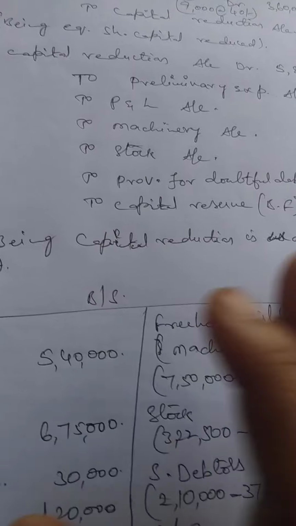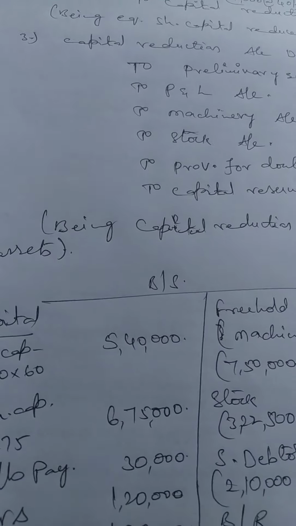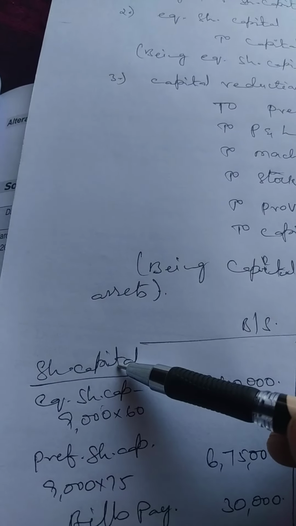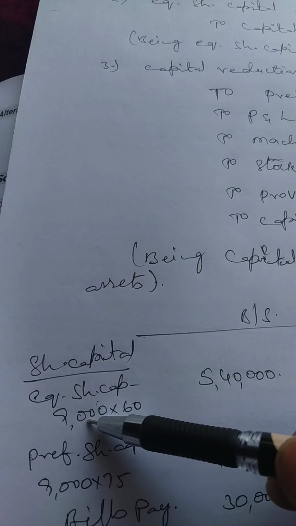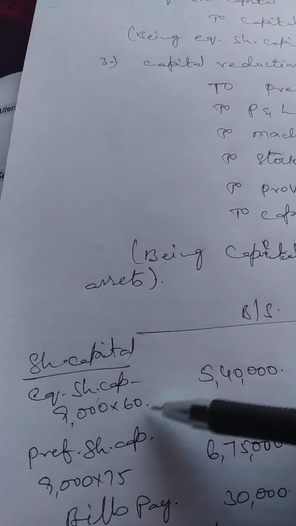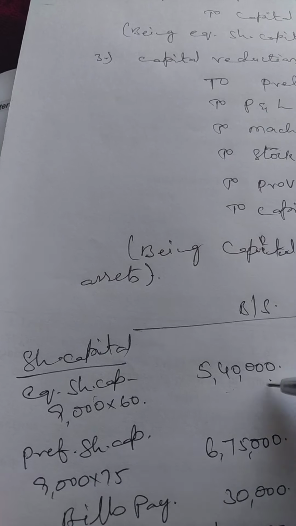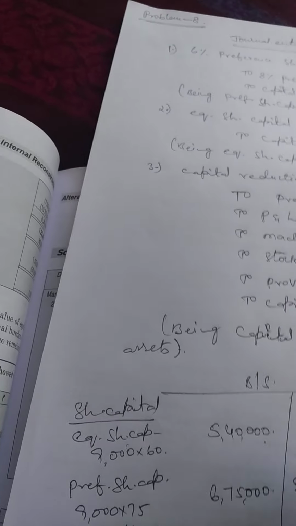Now let us see how the company's balance sheet will appear. Now equity, total share capital, out of which we will take equity share capital first: 9,000 equity shares at the rate of rupees 60 each, that is 5,40,000, and 9,000 equity shares